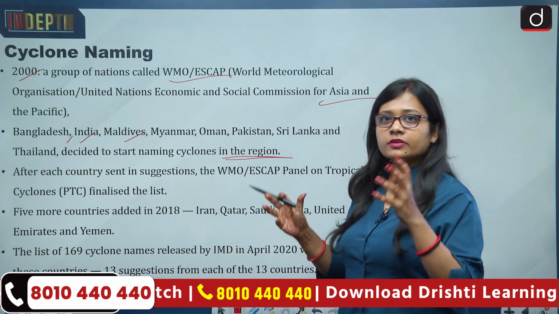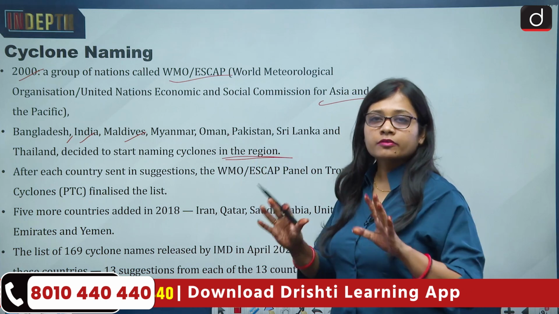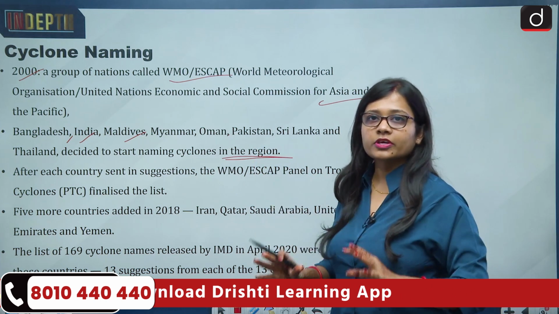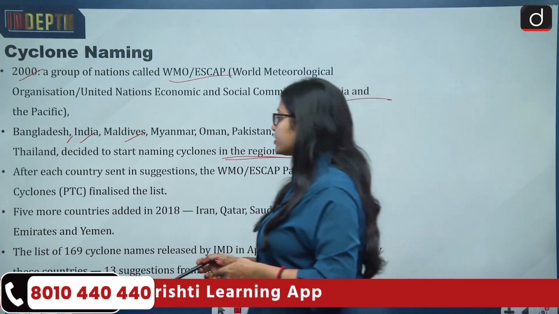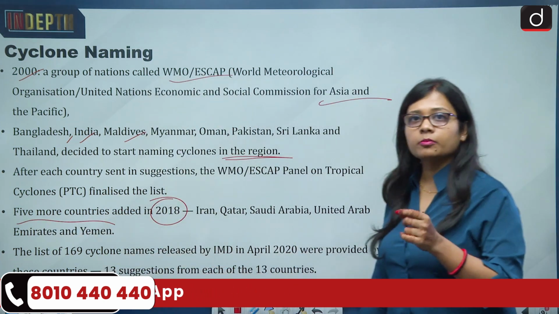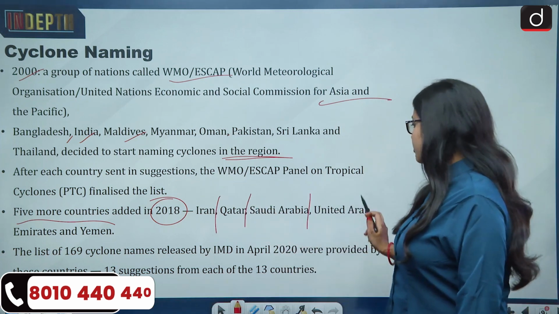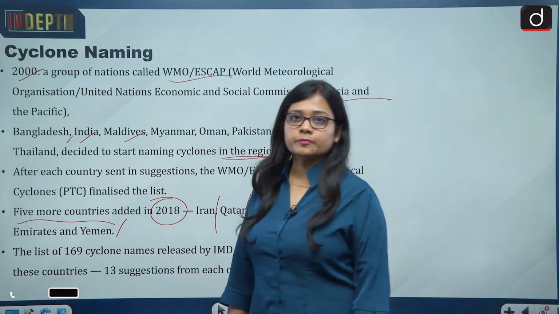Then they started naming cyclones, and every country started contributing a few of the names. Then in the year 2018, 5 more countries were added to the WMO ESCAP, and these 5 countries were Iran, Qatar, Saudi Arabia, UAE and Yemen.